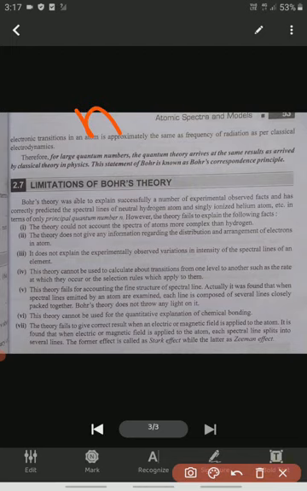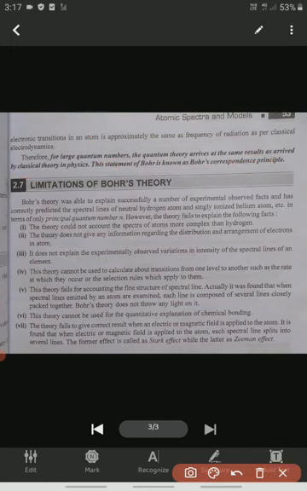What is the statement of Bohr's correspondence principle? For large quantum numbers, quantum theory arrives at the same results as arrived at by classical theory in physics. This statement is called Bohr's correspondence principle.